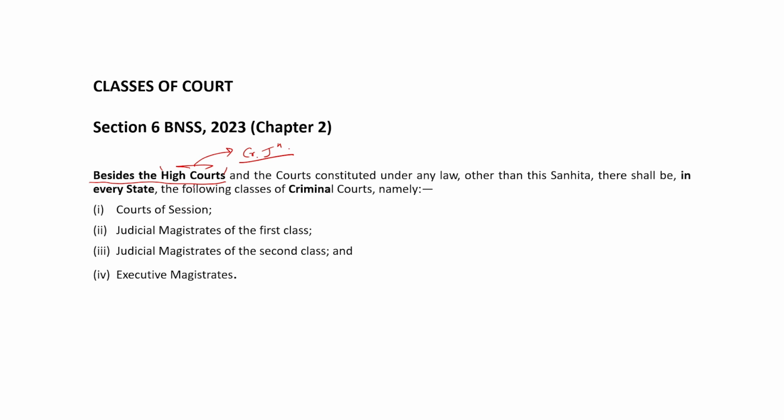It says, besides the High Courts, there shall be in every state the following classes of criminal courts. Number 1, Court of Session. Number 2, JMFC, that is Judicial Magistrate First Class. It is in practice called JMFC. Then Judicial Magistrate of second class, that may be written as JMSC.